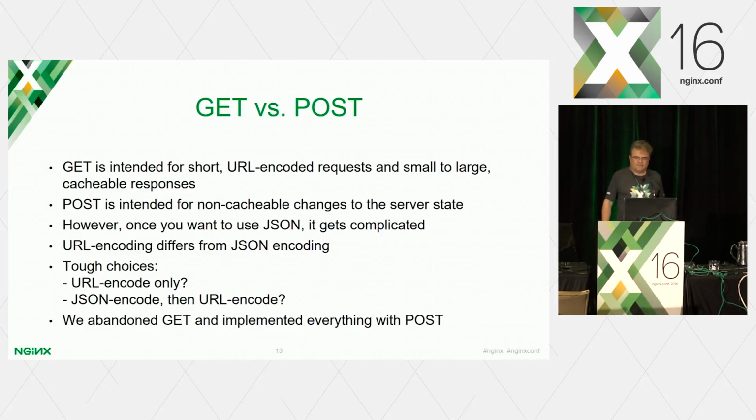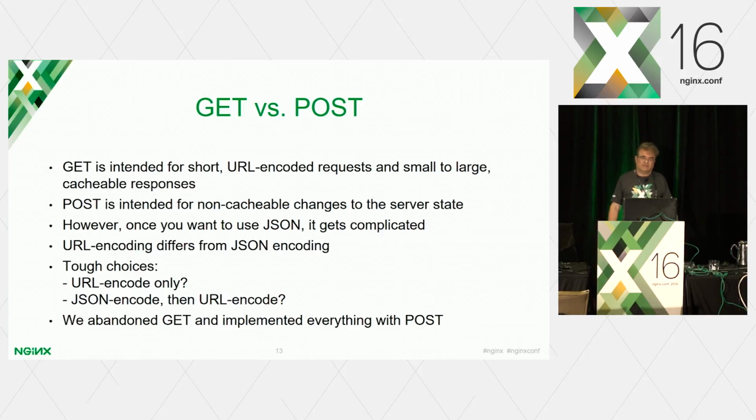However, we found that GET and JSON don't really mix very well. For starters, the encoding differs between the essentially binary encoding that POST allows you to do and the URL encoding that GET requires you to use. So you have a few tough choices here.